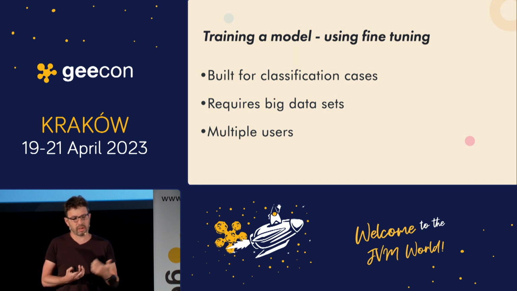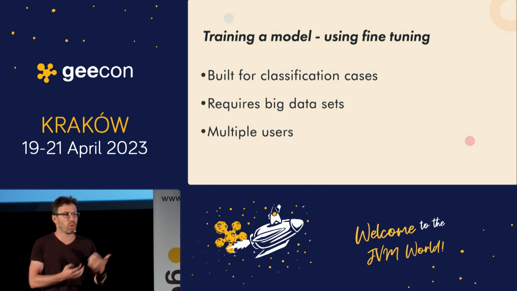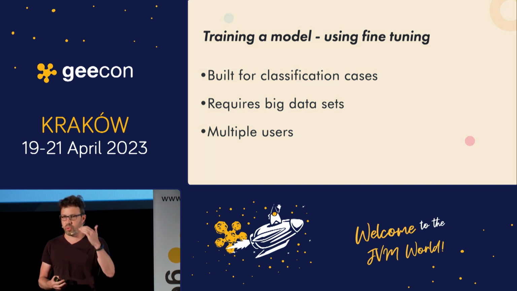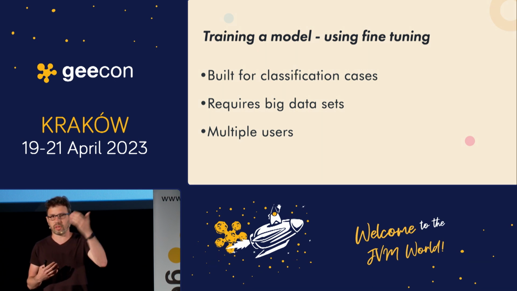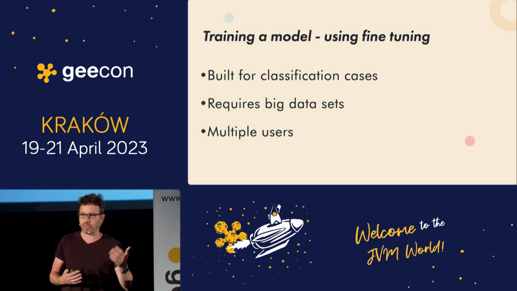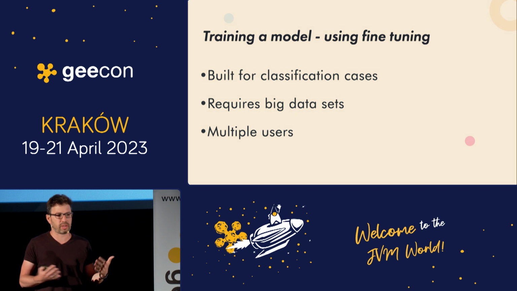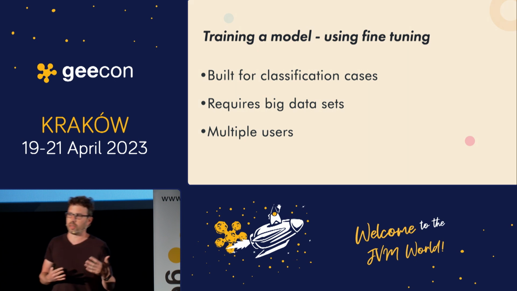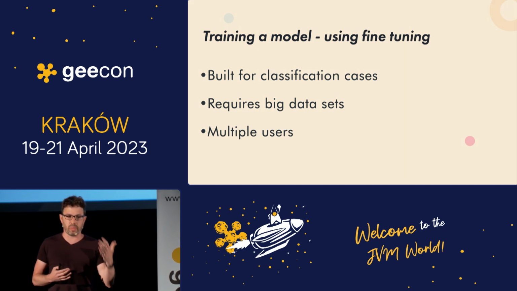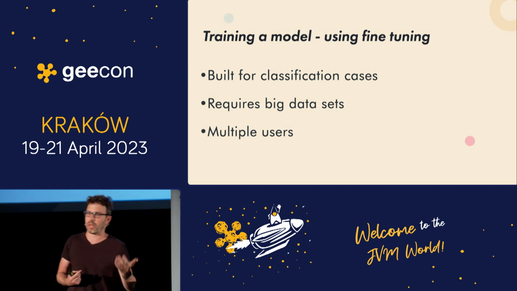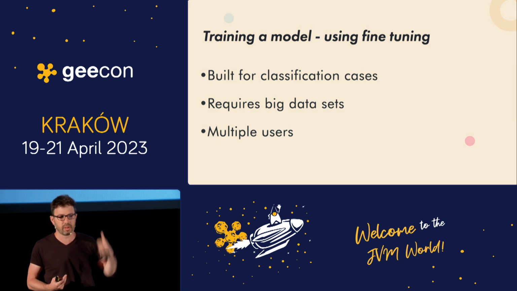The first thing, the fine-tuning is built more for classification cases. You need to give it a set of prompt and completions. So in our case, we have a lot of documents and text. We don't have prompt and completions. So it's not really good for these kind of fine-tuning. Also, for the fine-tuning, you need big data sets. And we also don't have these. Sometimes we have just a PDF with two pages.